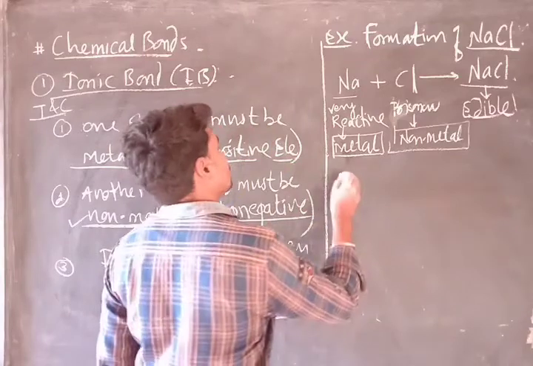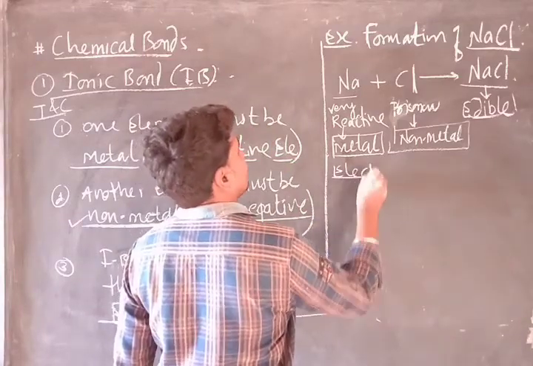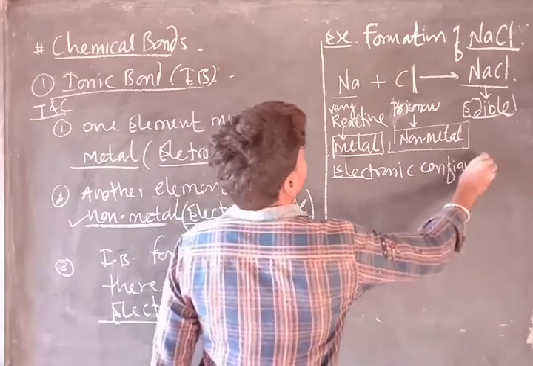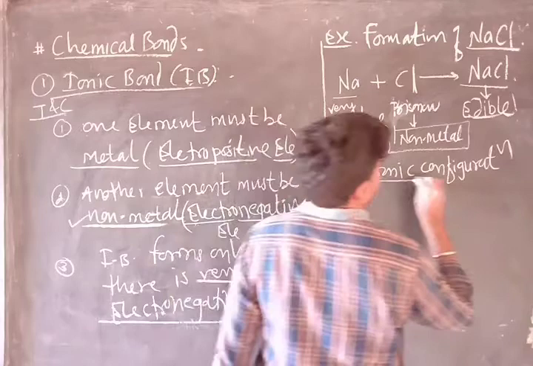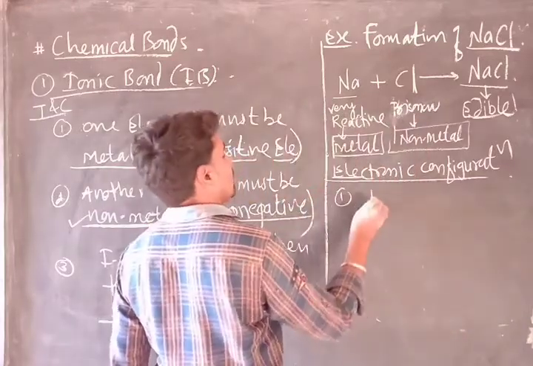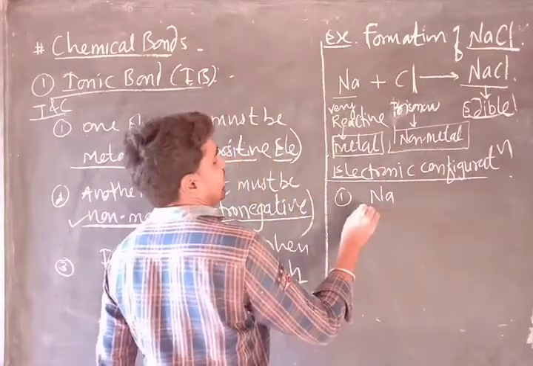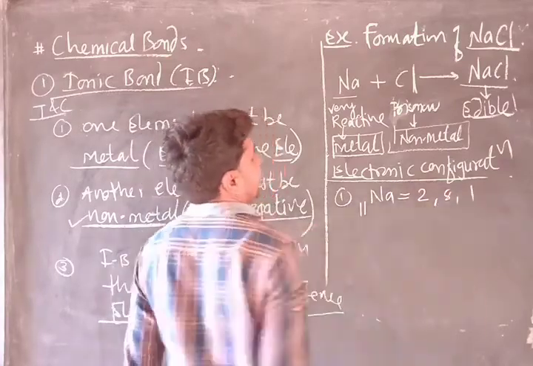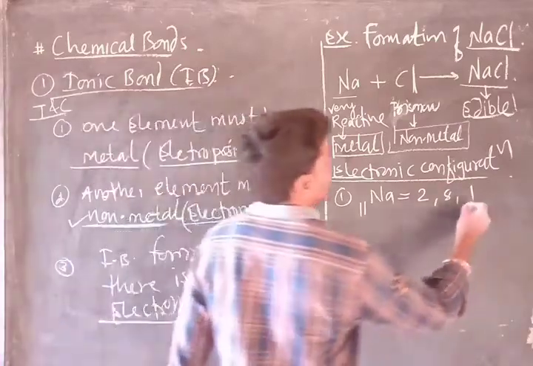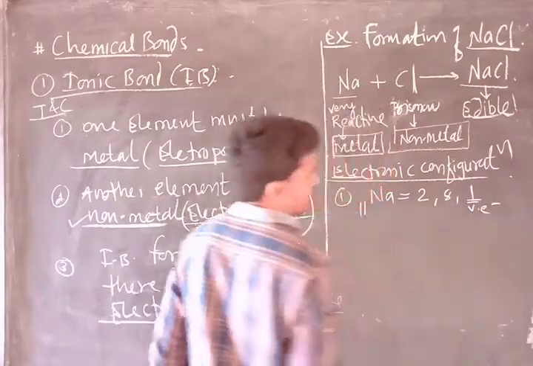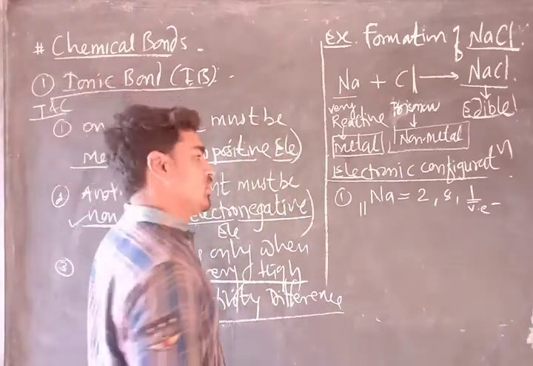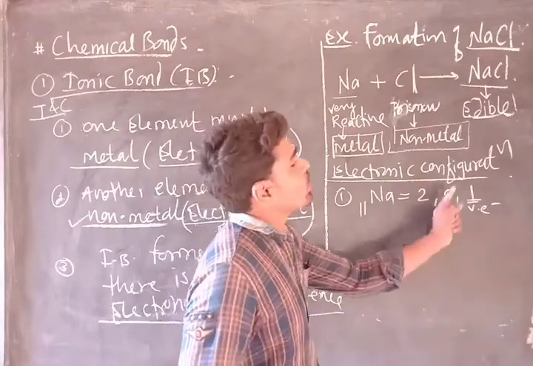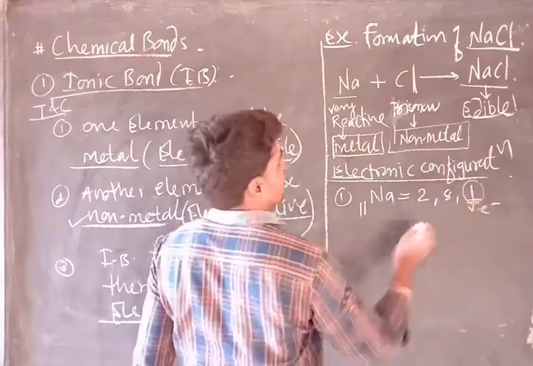By knowing their valence electrons, I get the idea. Because when I write down the electronic configuration of each element, for example, here I have written the electronic configuration of sodium, which has atomic number 11, with 2 electrons in the first shell, 8 in the second shell, and 1 electron in the last shell. So it has only 1 valence electron in its last shell, the third shell. Now to complete the octet, it will lose its 1 electron.